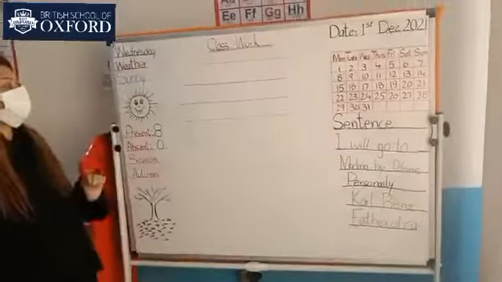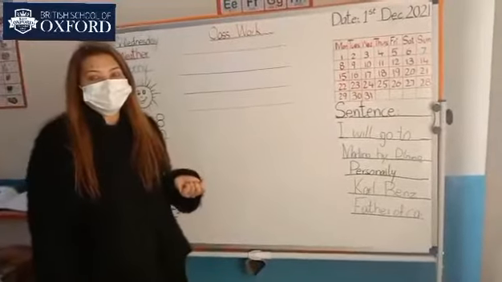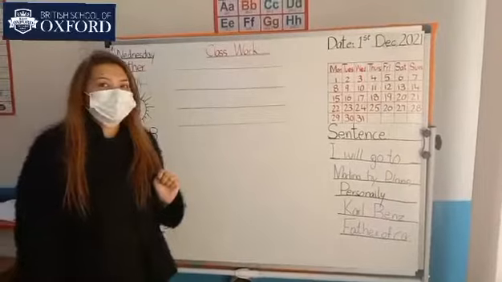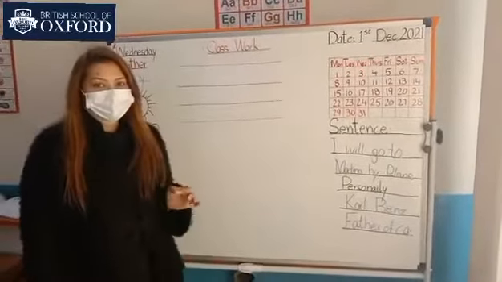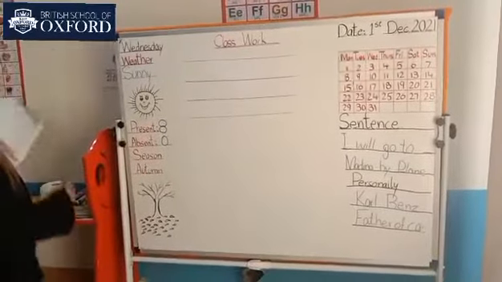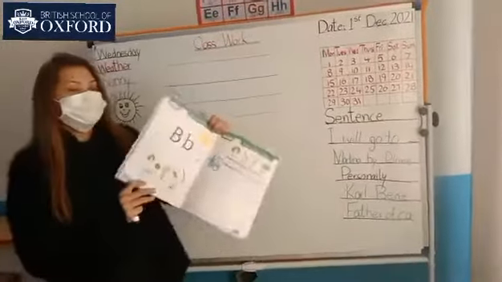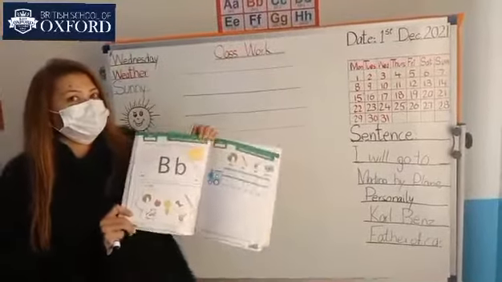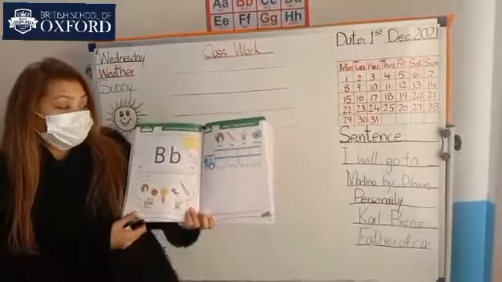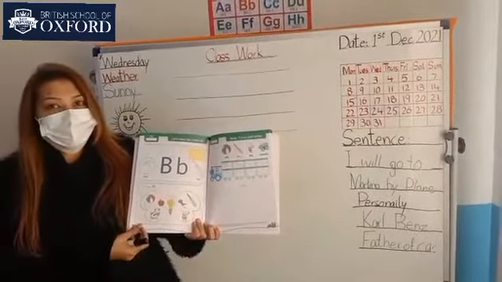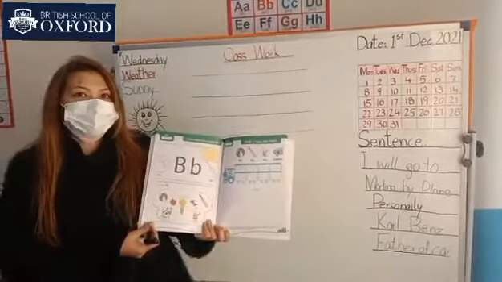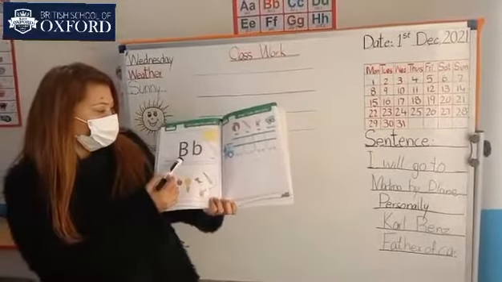And now we are in our English class, and we will learn about the letter B. After letter A comes B. Letter B. Yeah, this is the letter B. Today we will learn about the letter B. The starting sound is letter B, and it sounds like a B. We will learn about the words that start with B.